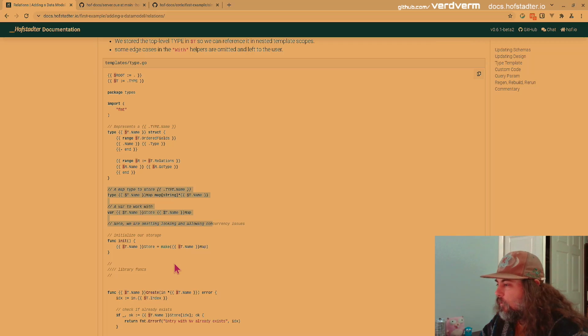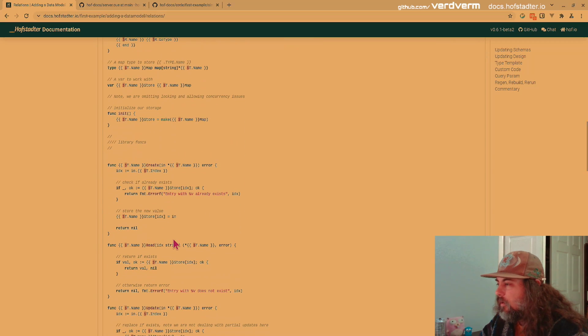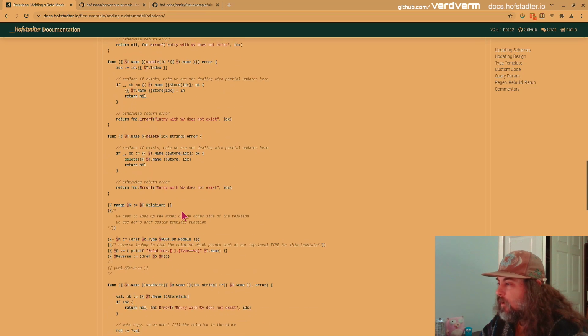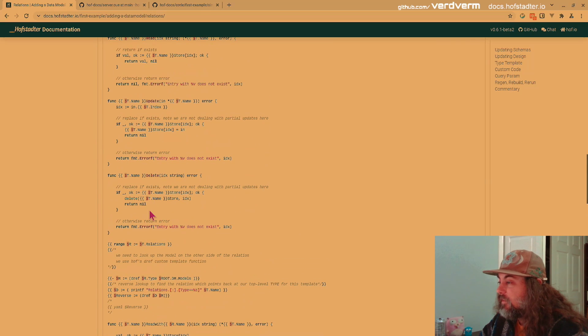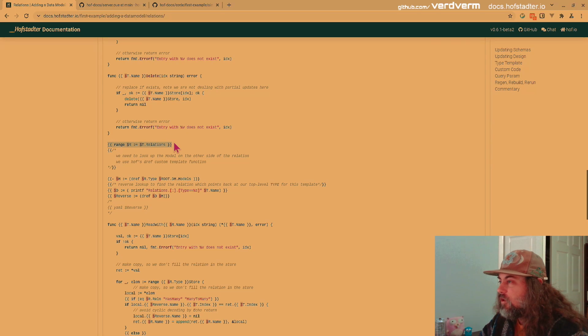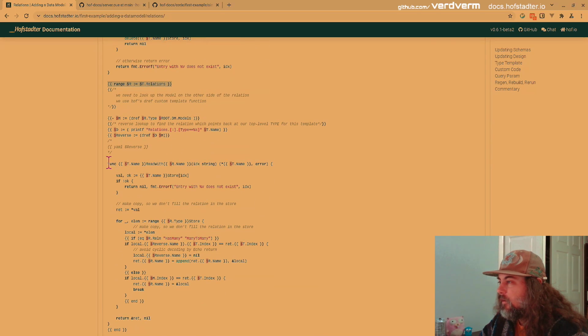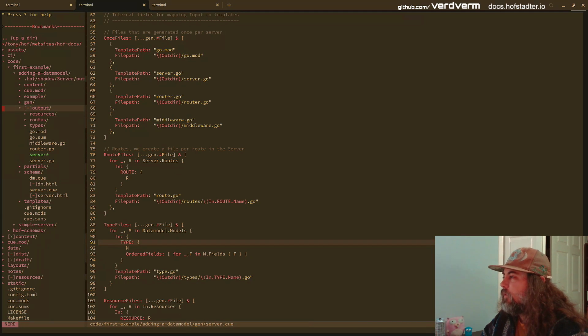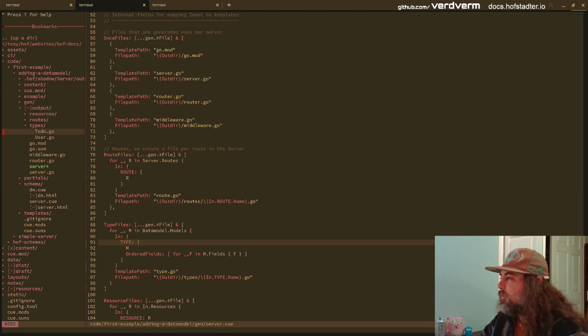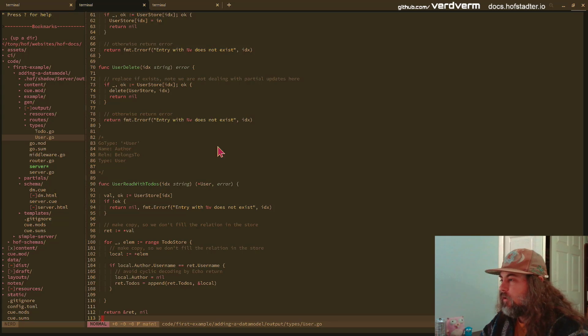This is the same as before. This is the same as before. All these are the same as before. Are they completely the same? Oh, yeah. And because we left all these the same, so then for each relation, we're going to create another function called read with. So we're going to read user read with relation.name to do. So that will look like, what that looks like on the outside is types user. If we come down here, user read with to-dos.